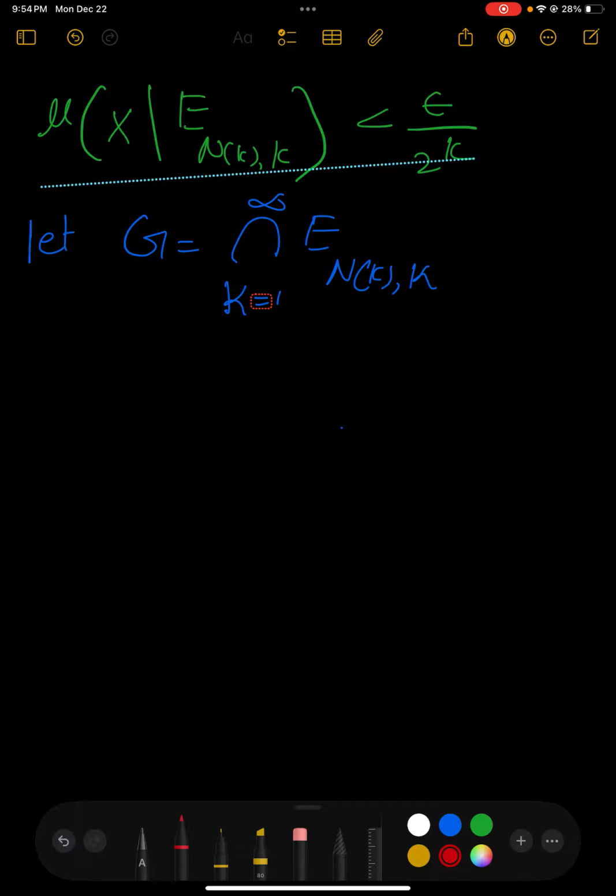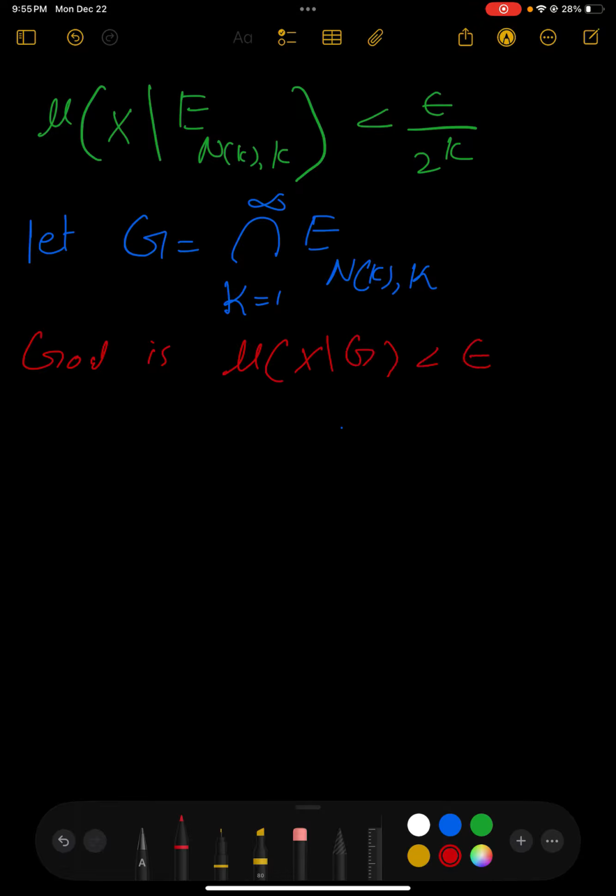Now our goal is that the measure of X minus G is less than epsilon.